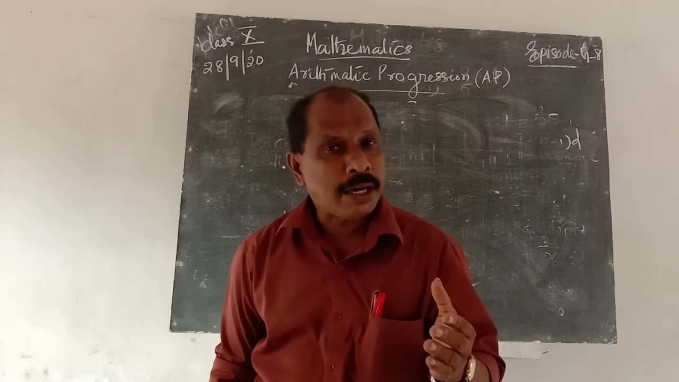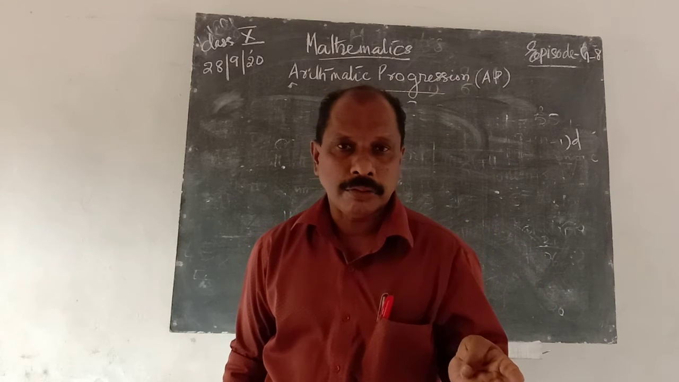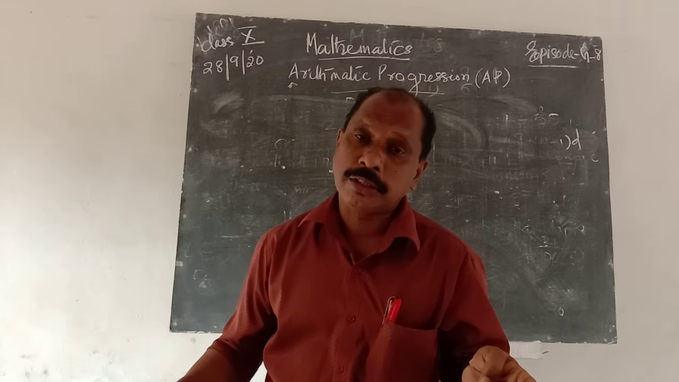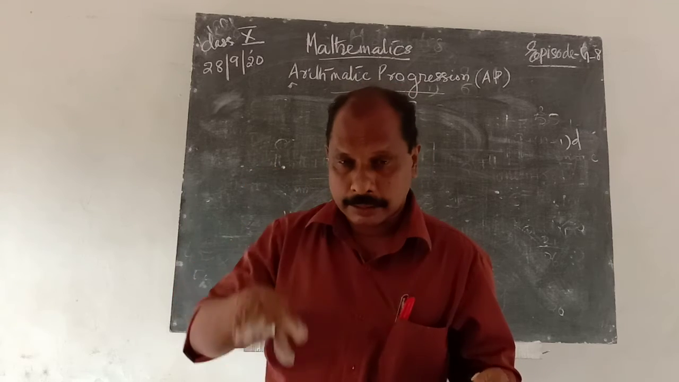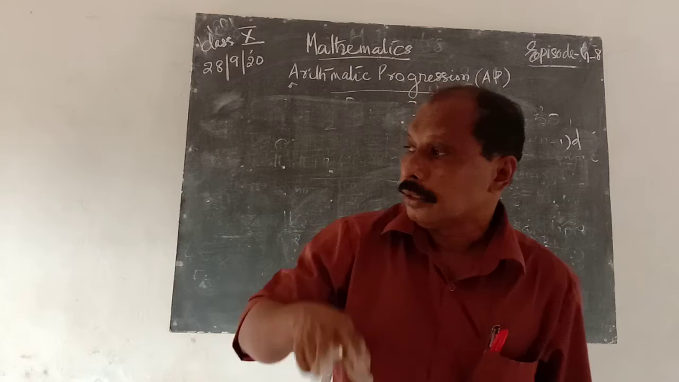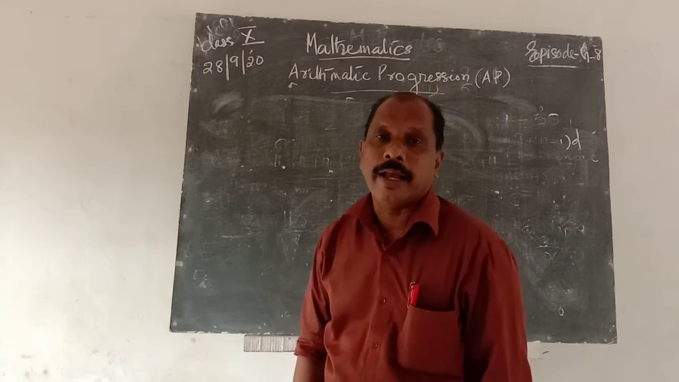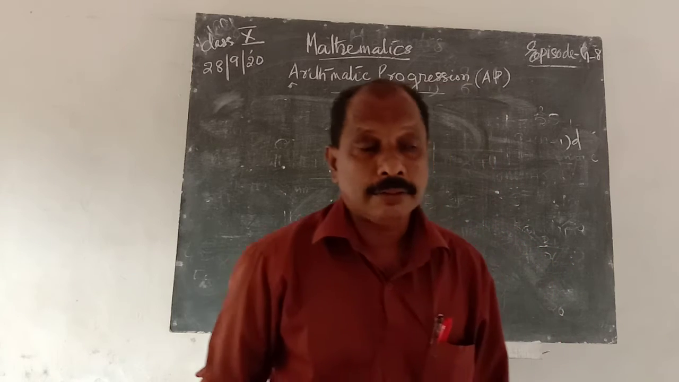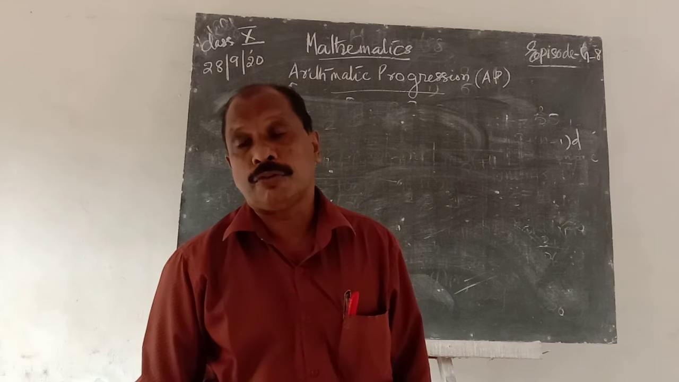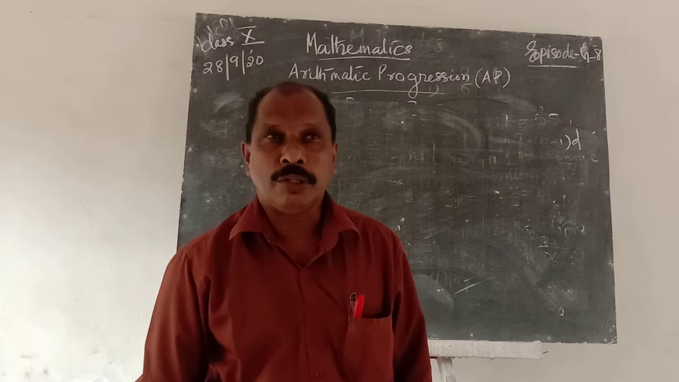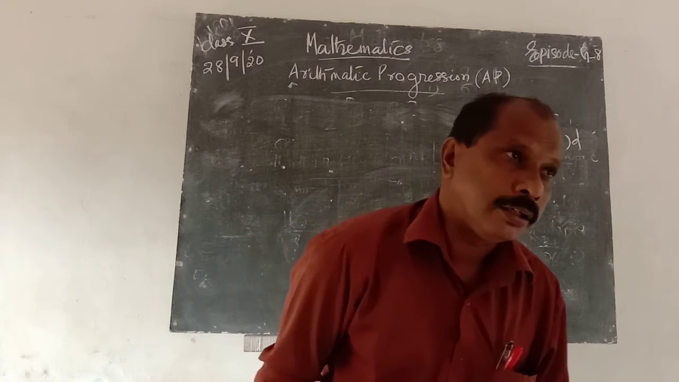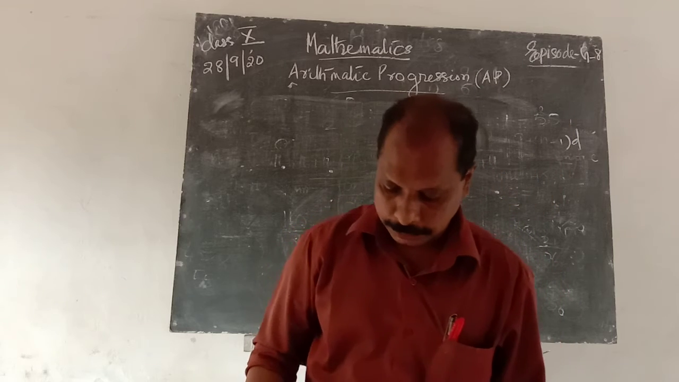Then the fifth term is what? a5 is equal to a plus 5 minus 1, which is 4d, etc. In general, the nth term an is equal to a plus n minus 1 into d, that is the nth term of the arithmetic progression.